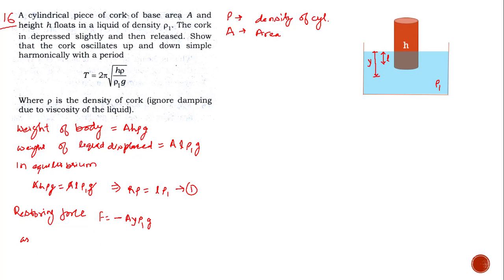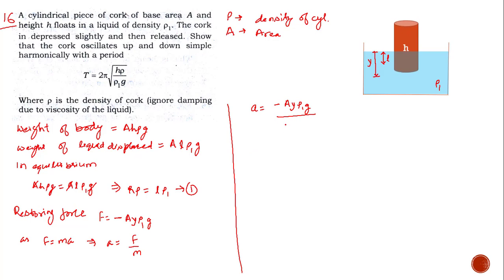As we know, by Newton's second law, force is equal to mass into acceleration. So acceleration a is force per unit mass. Putting the value of the force, minus Ayρ1 g divided by mass.